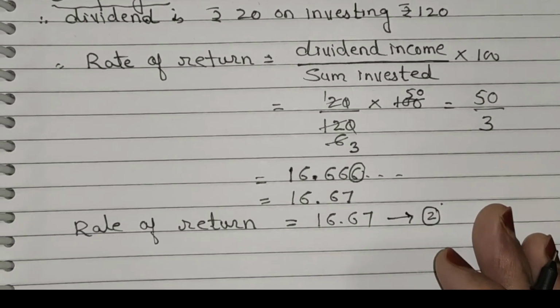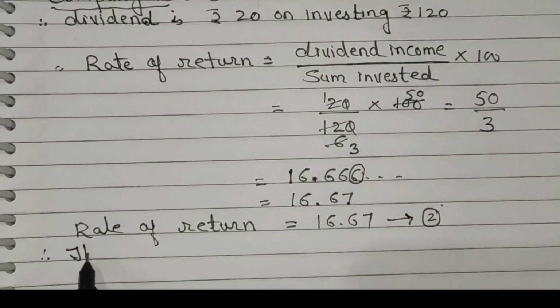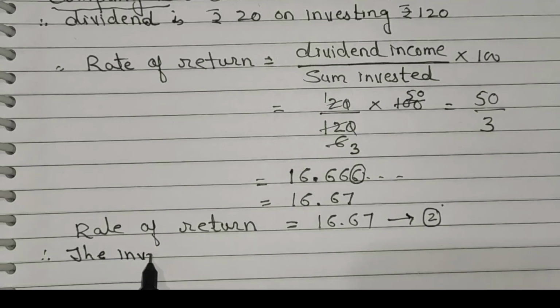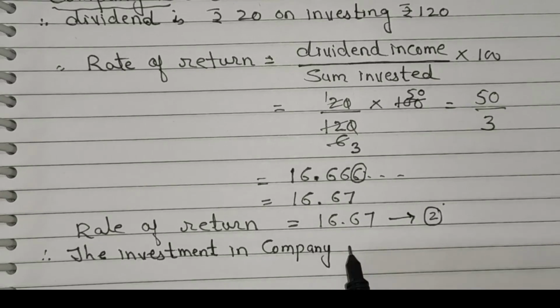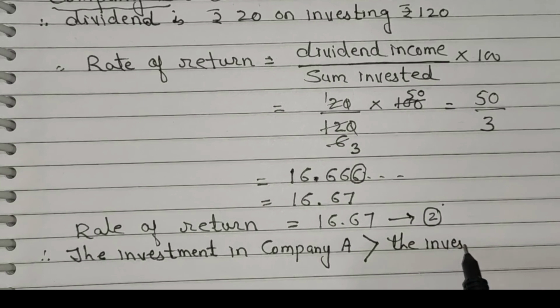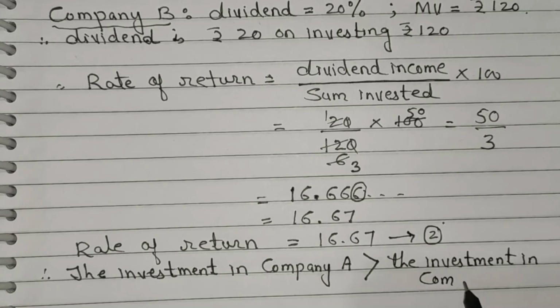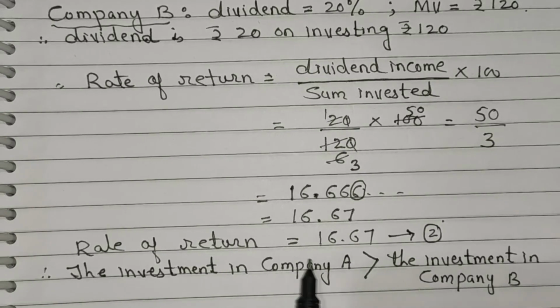Now look carefully at equation 1 and 2. The investment in company A, which is equal to 20%, is greater than the investment in company B. Therefore, now the investment in company A is profitable.